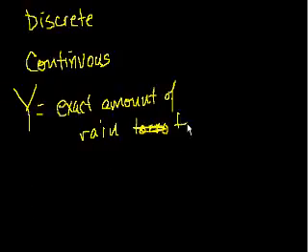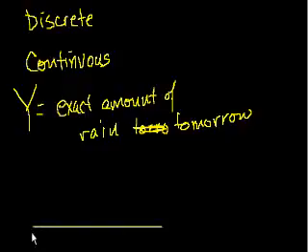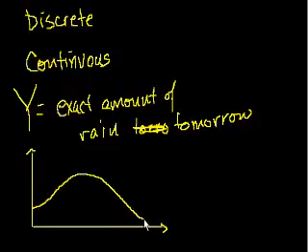And let's say I don't know what the actual probability distribution function for this is, but I'll draw one and then we'll interpret it, just so you can think about continuous random variables. So let me draw its probability distribution, or they call it its probability density function. And let me draw it like this. Let's say it looks something like this. Yeah, like that.